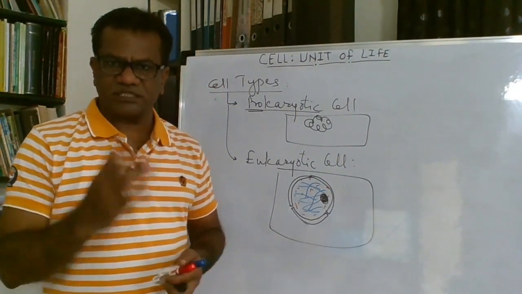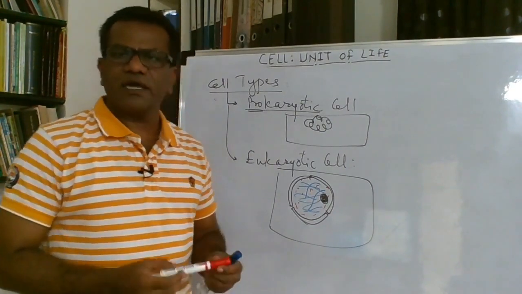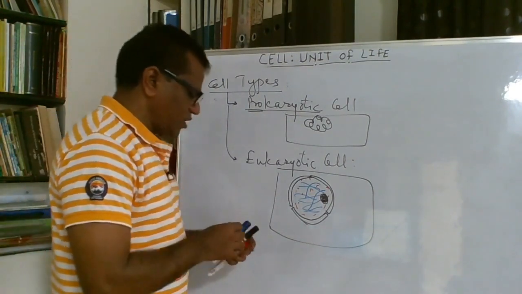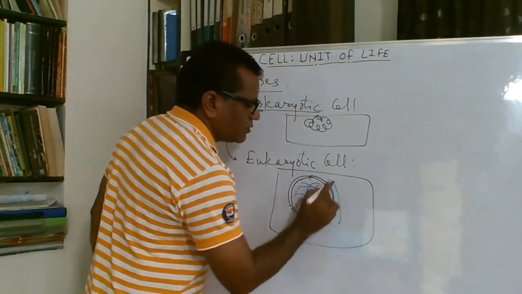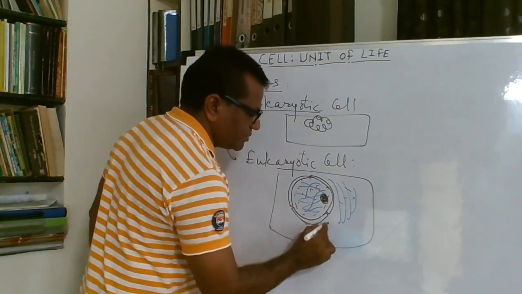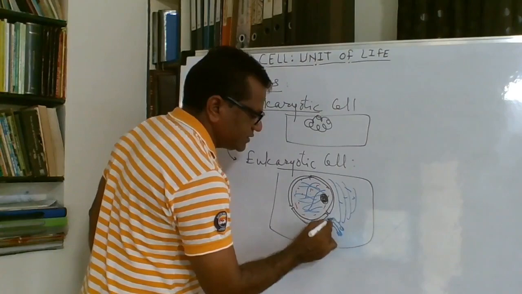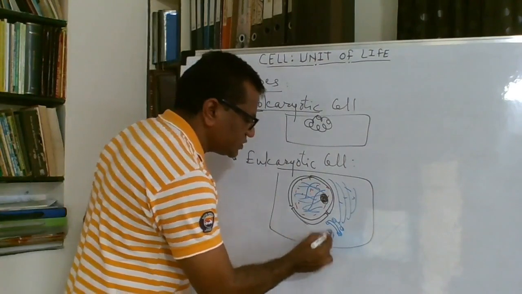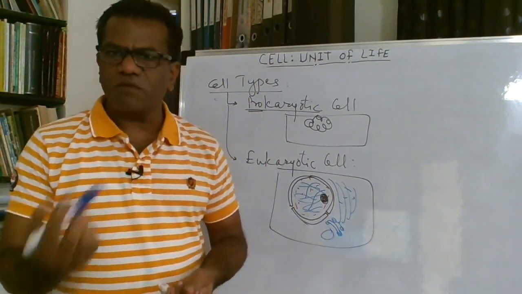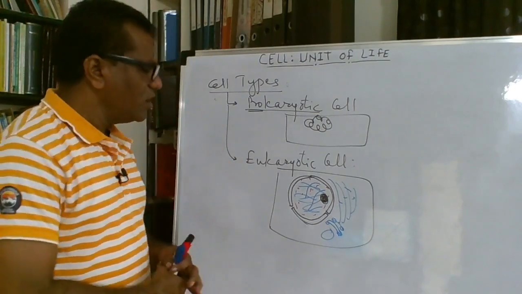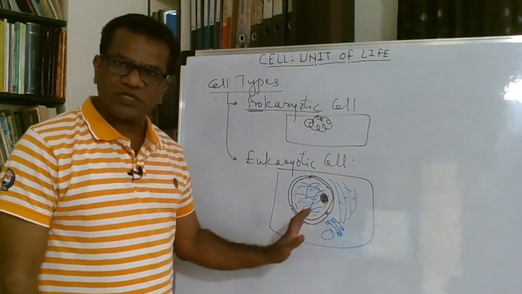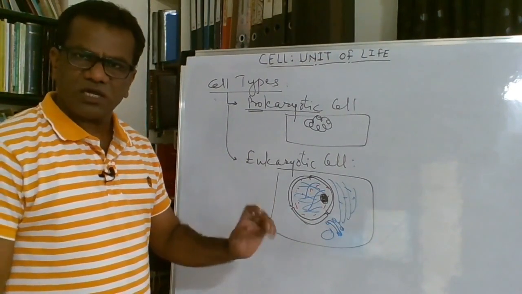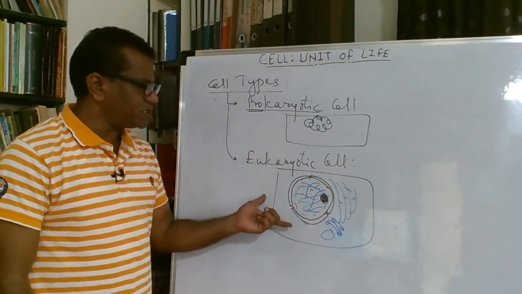Except for the difference of the nucleus, there is again a difference in the membrane bound cell organelles. Membrane bound cell organelles like the endoplasmic reticulum, Golgi complex, lysosomes, then plastids like chloroplast, chromoplast, and mitochondria are all present in the eukaryotic cell.